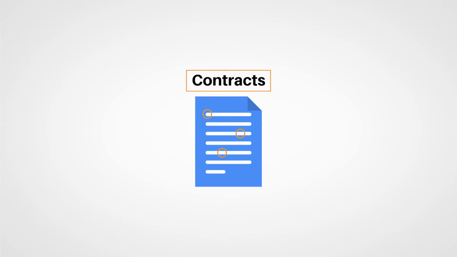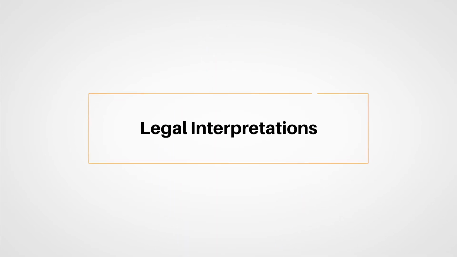We also looked at aleatory contracts. This specifies that an insurance policy is a personal contract, as it insures people and not things. Remember that insurance policies are conditional in nature. You saw that both insureds and carriers are required to meet certain policy conditions in order for everything to work out in the end. The last section covered legal interpretations that have affected the business.